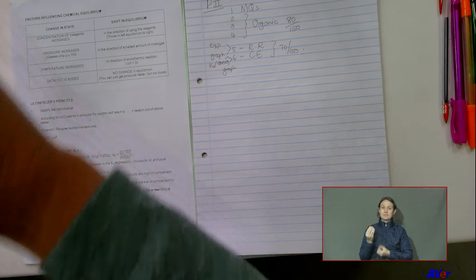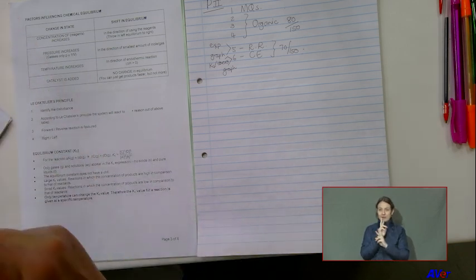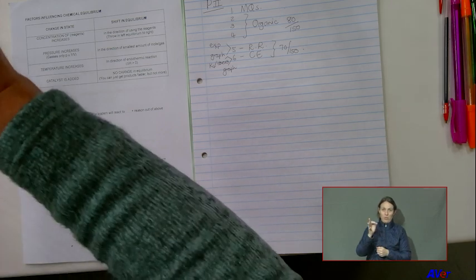And then just at the bottom, in a quick summary, Kc is a ratio between the products and the reagents of the forward reaction. So if Kc is more than 1, it is a high yield. If Kc is less than 1, it is a low yield. If I talk money, when I put in a lot of reagents, I want a lot of products because I want to sell them. So it makes economic sense if I put in 10 Rand and I can get out 200 Rand. That makes sense. So that is a high yield.